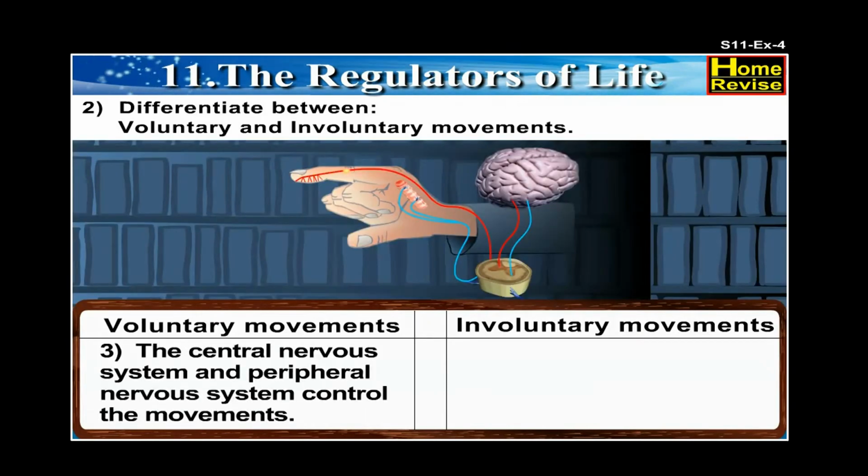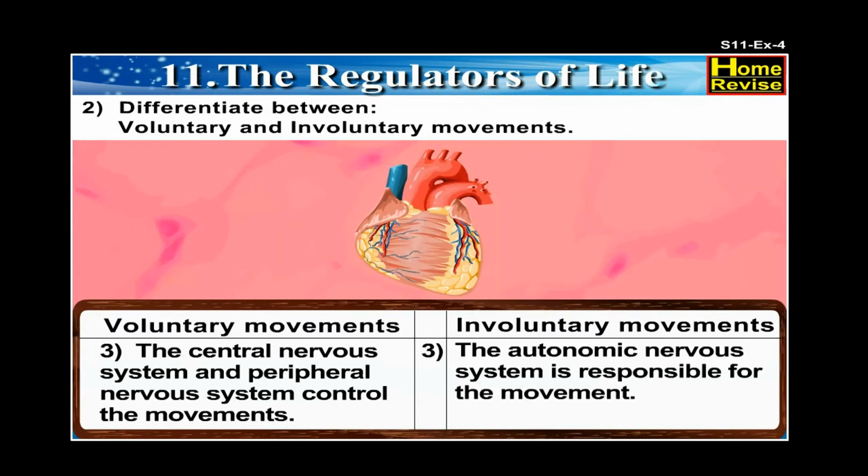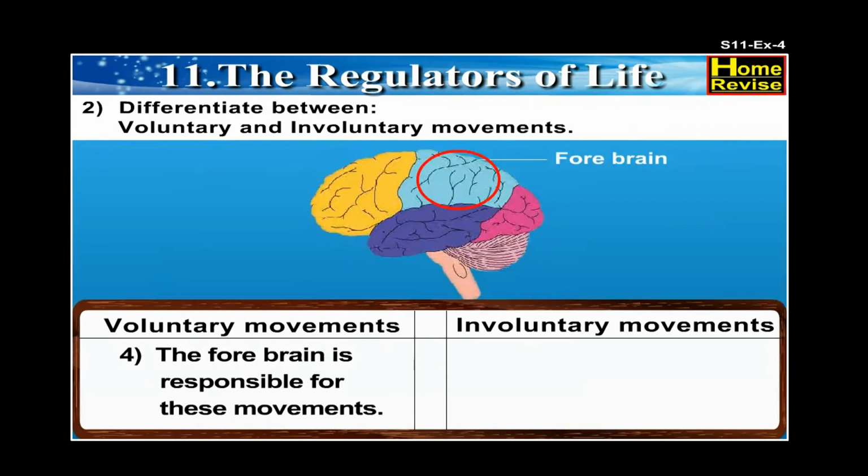3. In voluntary movements, the central nervous system and peripheral nervous system control the movements, whereas in involuntary movements, the autonomic nervous system is responsible for the movement. 4.